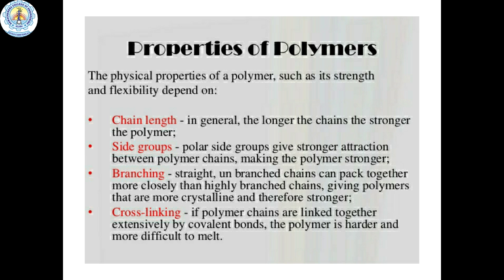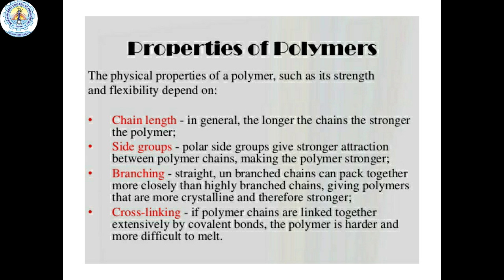The physical properties of a polymer, such as its strength and flexibility, depend upon the chain length, side groups, branching, and cross-linking. Let us discuss one by one. First one is chain length. Generally, the longer the chains, the stronger the polymer. That means as the length of the chain increases, the strength of the polymer also increases. And second one is side groups. Polar side groups give stronger attraction between polymer chains, making the polymer stronger. That means the presence of side groups gives strength to the polymers.